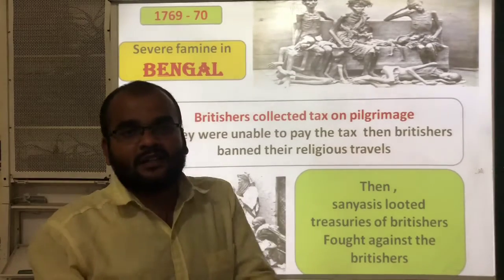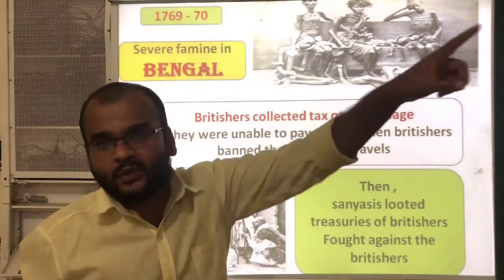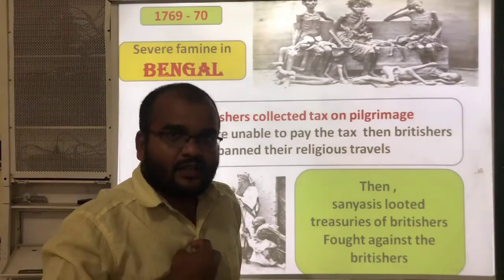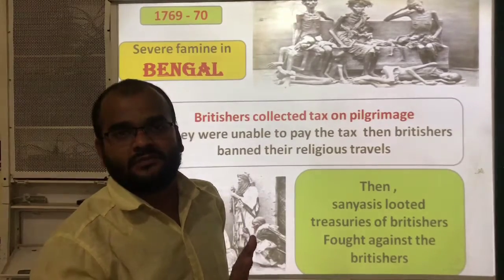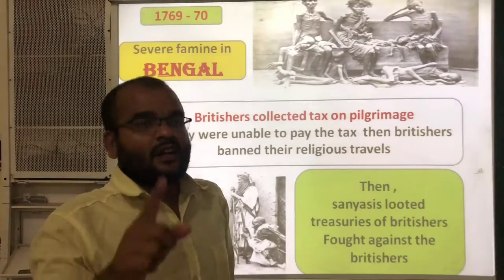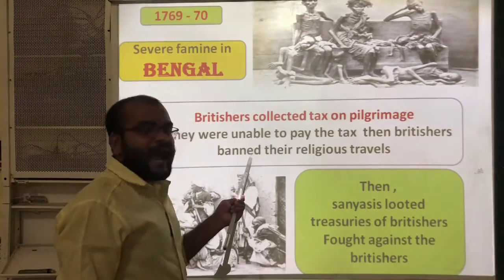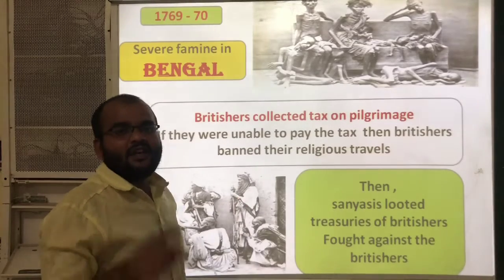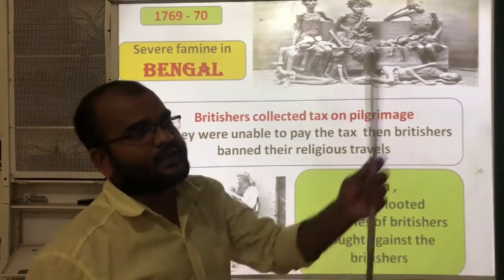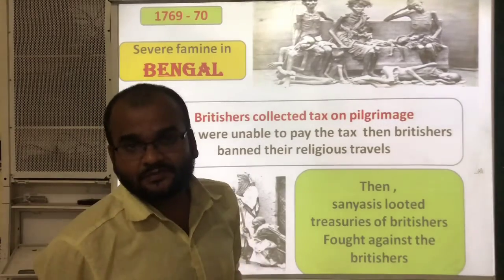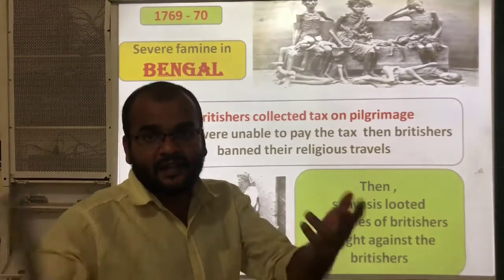If you want to go on any religious tour, you have to pay some tax to me, and then you can go. If you are unable to pay the tax, then I will impose a ban on your religious tour. That means you are not allowed to go on those religious tours. Then how do you feel? Will you feel happy or angry with me?